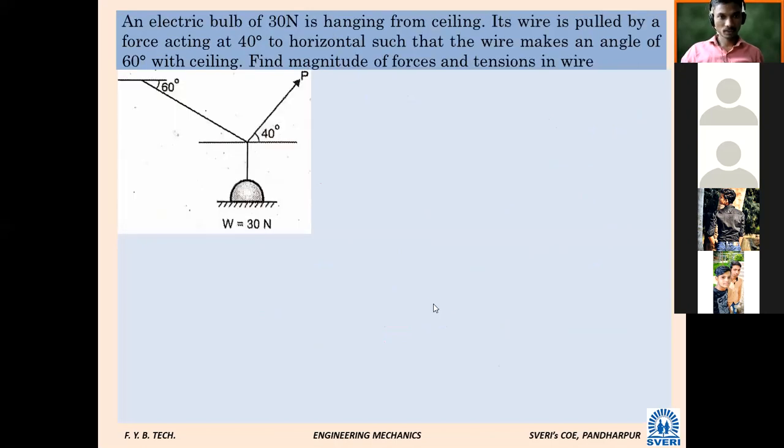So take this for homework. Again, an electrical bulb of 30 Newton is hanging from the ceiling. Its wire is pulled by a force acting at 40 degree to horizontal such that the wire makes an angle of 60 degree with ceiling. Find the magnitude of force and tension in wire. Force P equals how much and tension in wire is how much. These two things we want to find. So here if I say T.